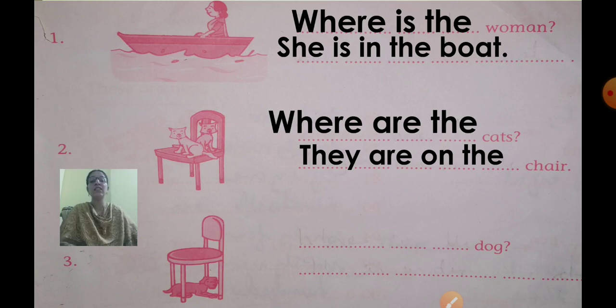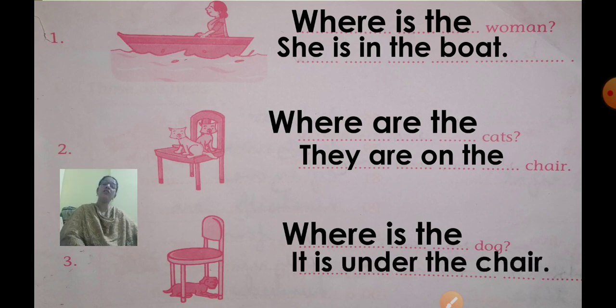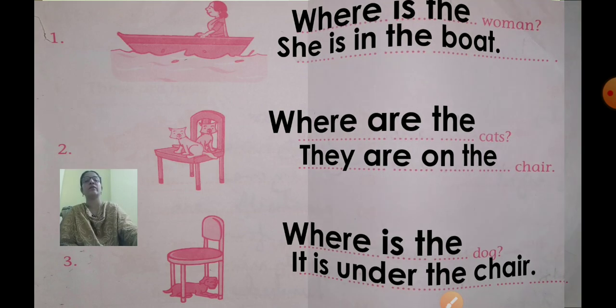Okay? So the next one. Dash dash dash dog. Now here only one dog. So what will you use? Are you going to use are or are you going to use is? Yes, you are going to use is. Where is the dog? So what will you write? It is under the chair. Okay? Go to the next one.